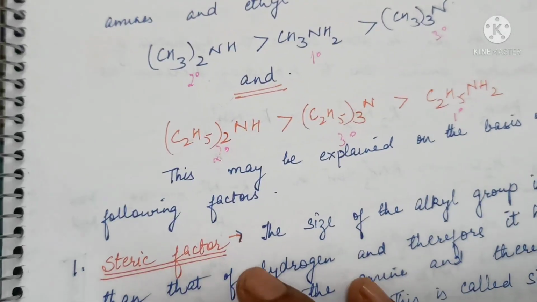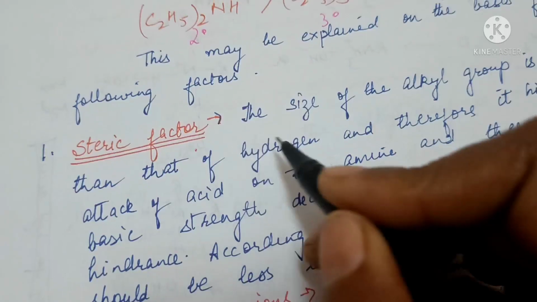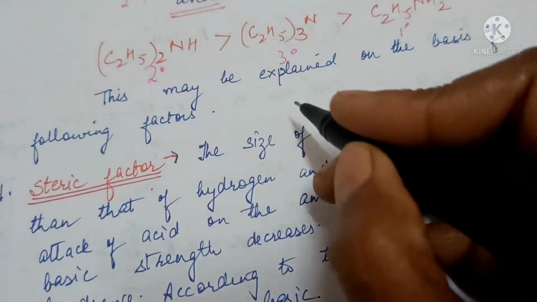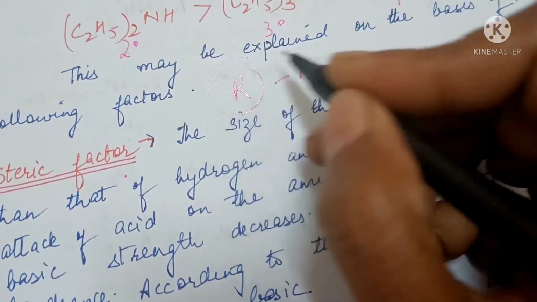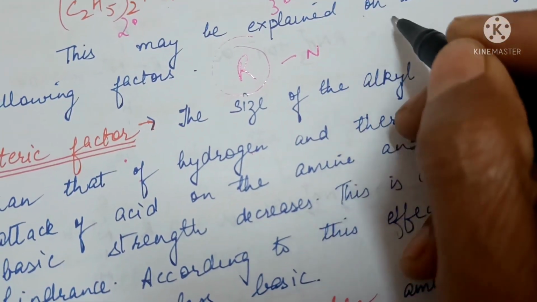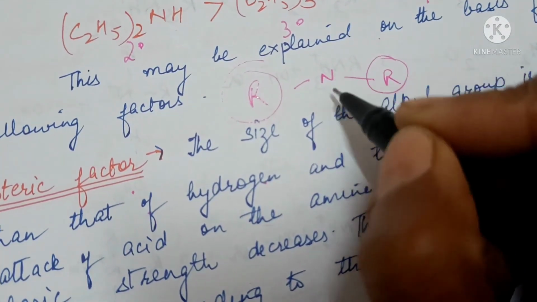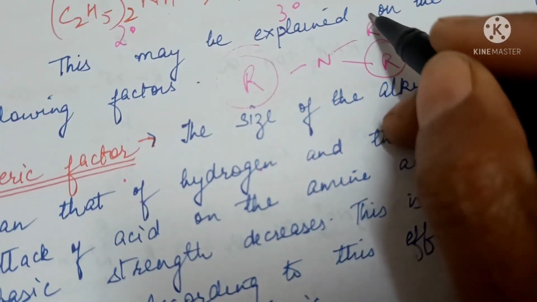This may be explained on the basis of the following factors. Steric factor. The size of an alkyl group is more than that of hydrogen, so it hinders the attack. A bigger sized alkyl group will not allow the acid to approach the nitrogen atom.